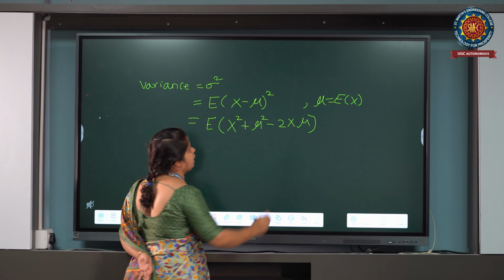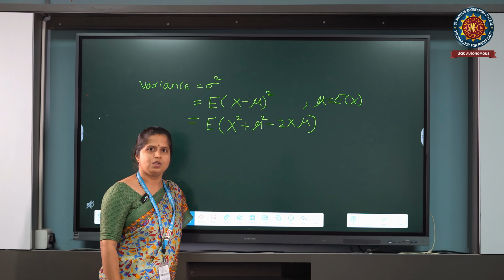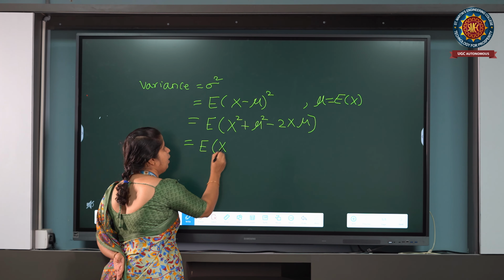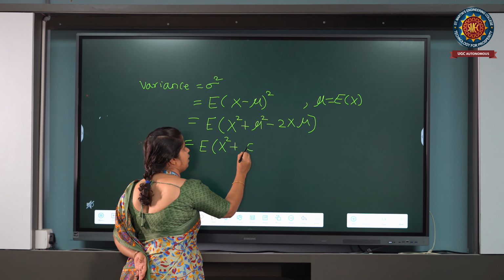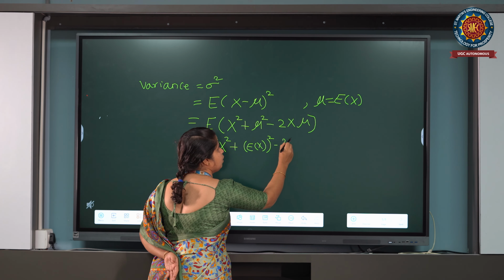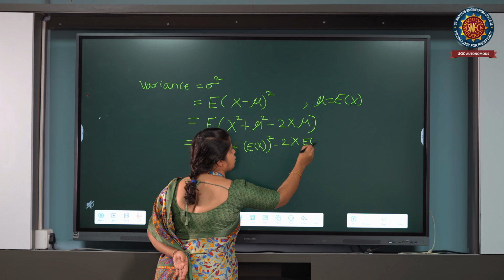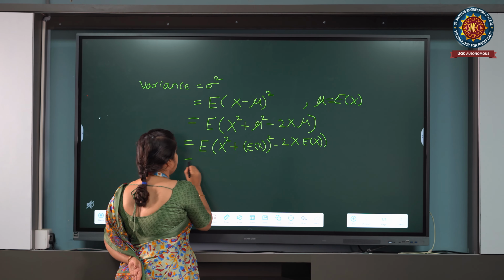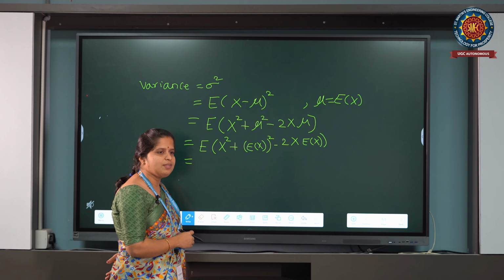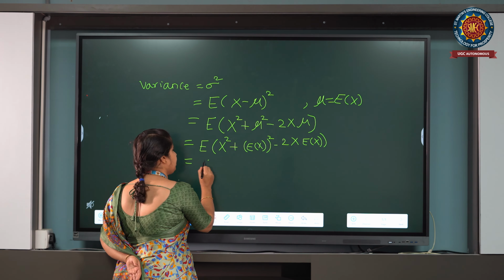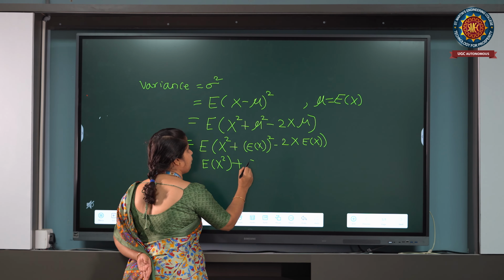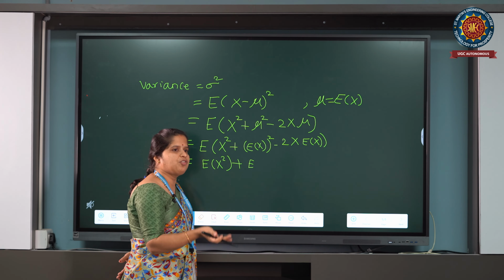If I substitute expectation of x in place of mu, I get expectation of x square plus (expectation of x) whole square minus 2 into x into expectation of x. Now if I take the expectation inside, using the properties of expectation, I will get expectation of x square plus (expectation of x) square.